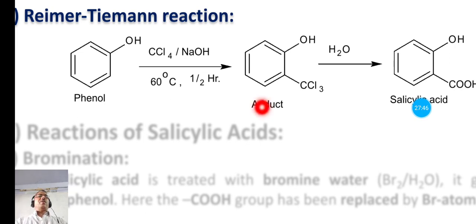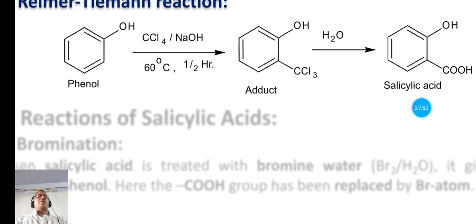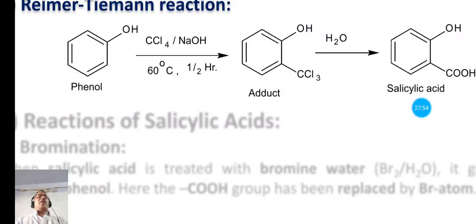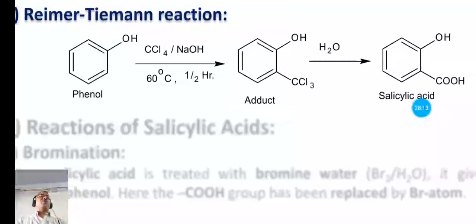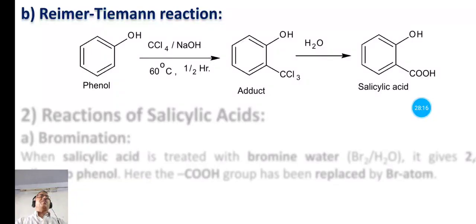So we have the intermediate product here, means the hydrogen from the ortho position and one chlorine are given out as HCl molecule, and the remaining CCl3 group gets attached at this position. So we have this adduct or intermediate product, and this intermediate product on heating with water forms the salicylic acid, means the CCl3 group is hydrolyzed to carboxyl group, and we have the product salicylic acid.